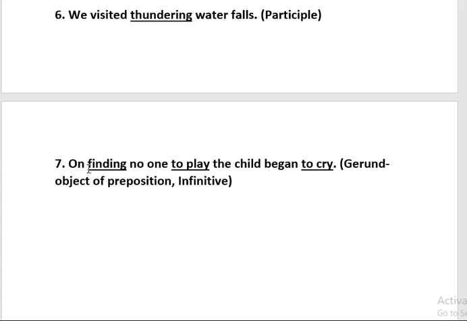After that, the next one, on finding no one to play, the child began to cry. In this sentence, I have underlined three words: finding, to play and to cry. Now what is finding here? It is the ing form of the verb and it is object of the preposition. The sentence is starting with a preposition here. Understood? So here again directly I will say gerund and object of preposition. Here to play and to cry, directly I will say it is infinitive.